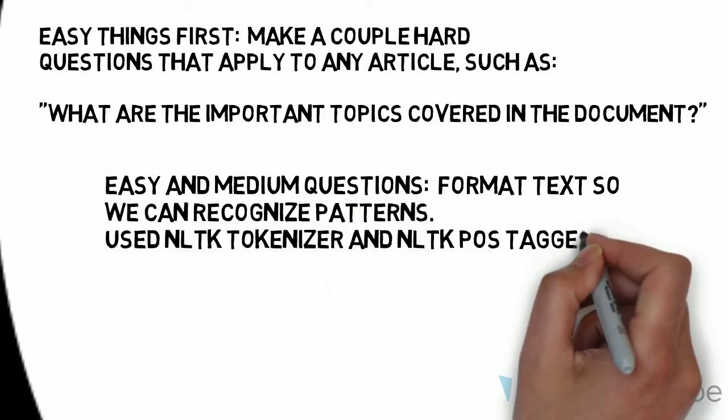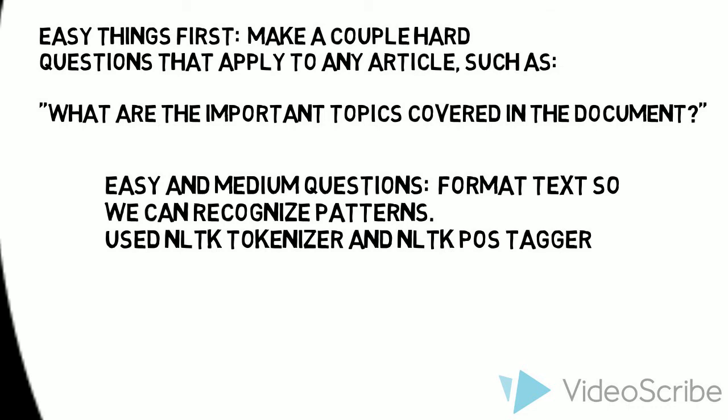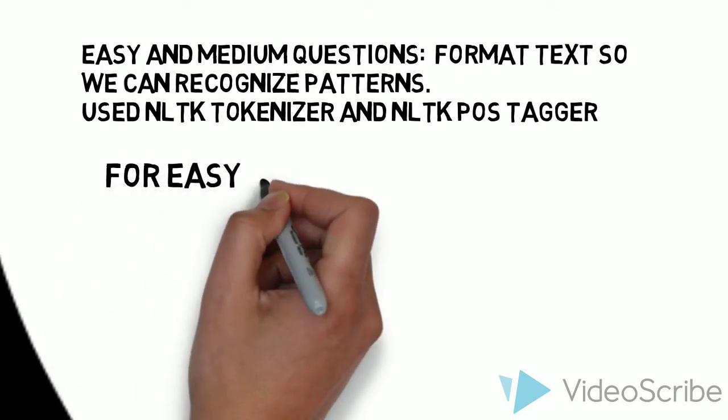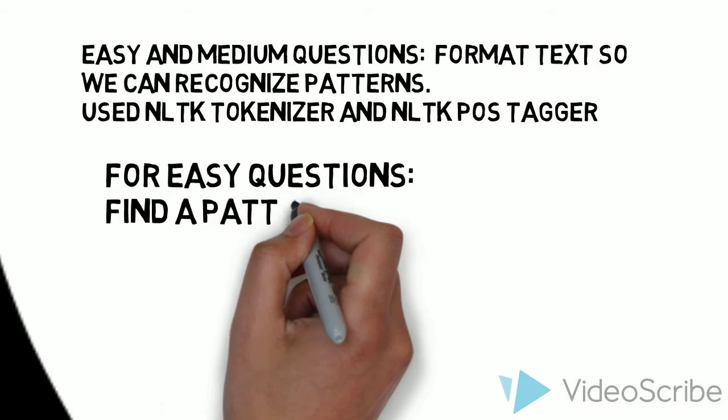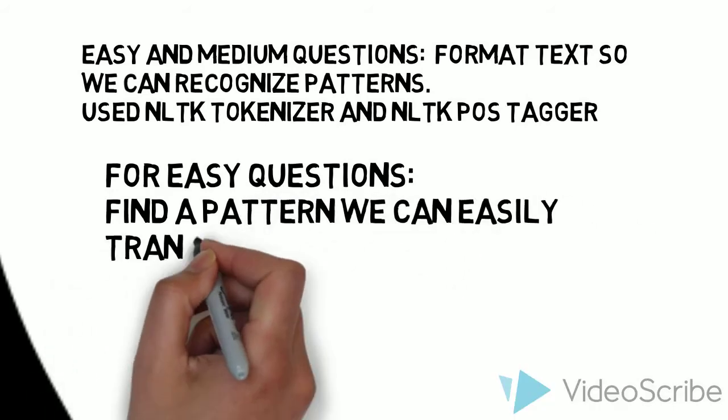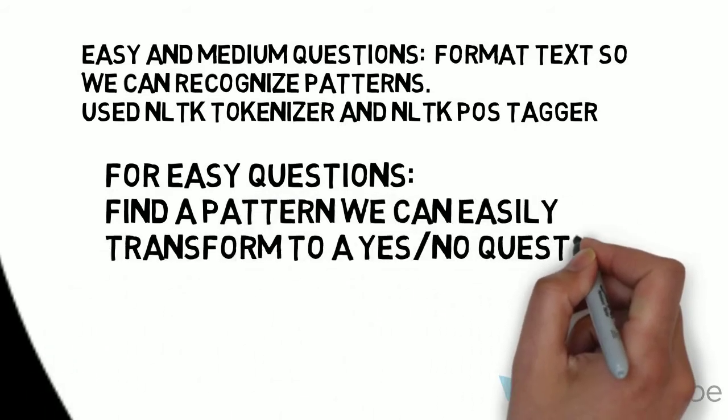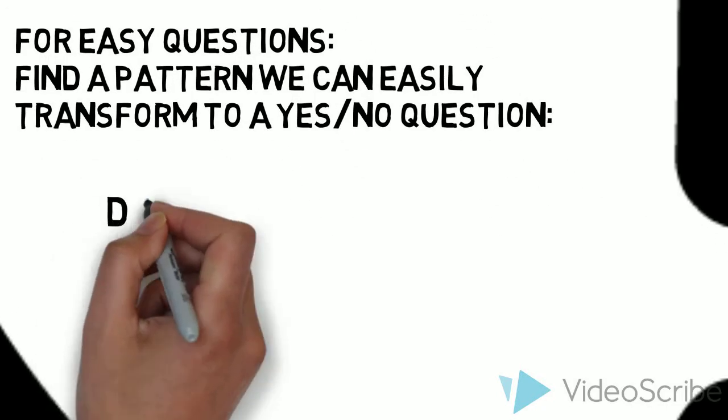Next, for the easy and medium questions, we need to format the text in some way that allows us to recognize the patterns. We used the NLTK tokenizer and the NLTK part-of-speech tagger for this. To make some easy questions, we wanted to find a pattern we can very easily convert into a yes-no question.